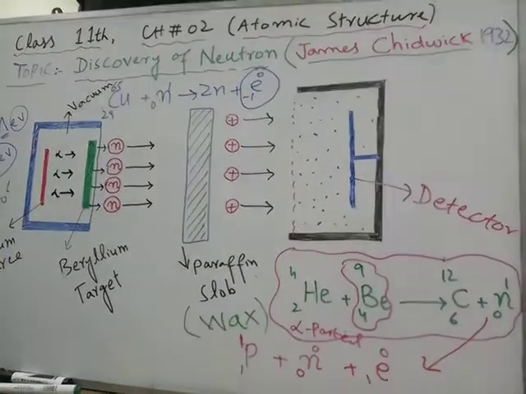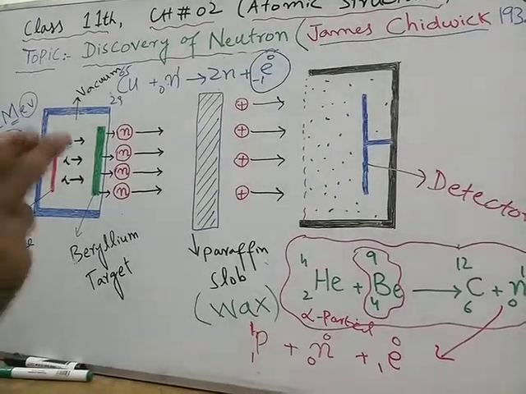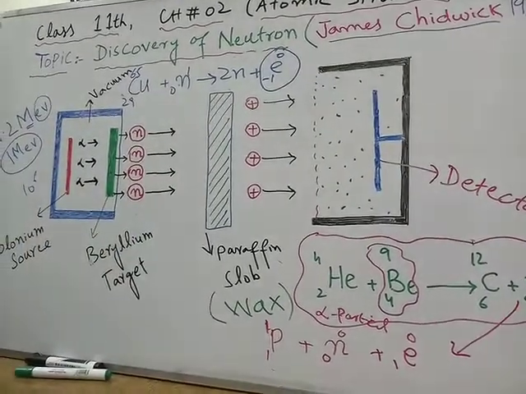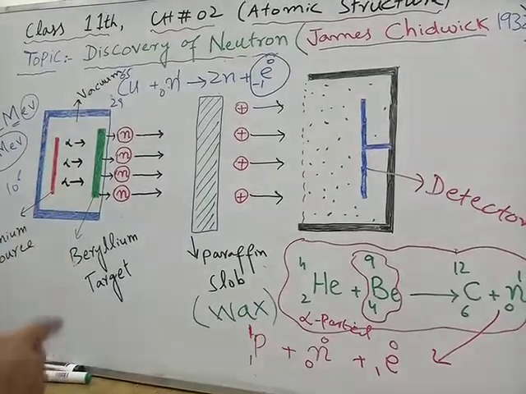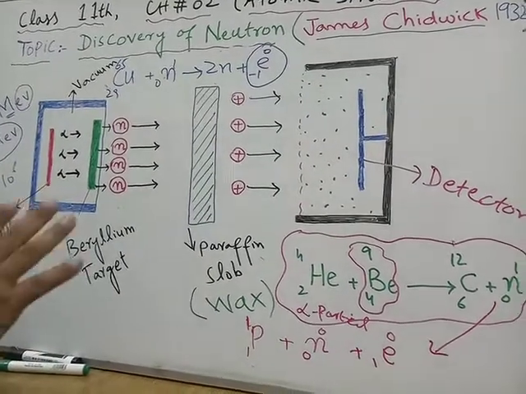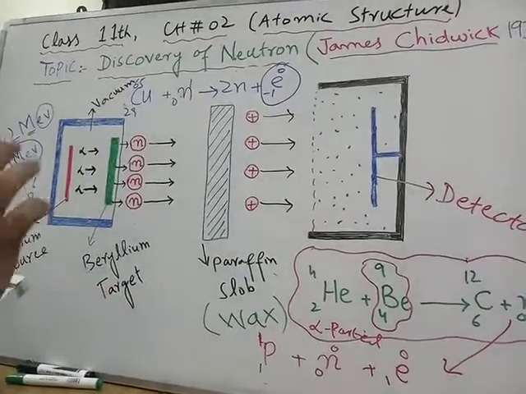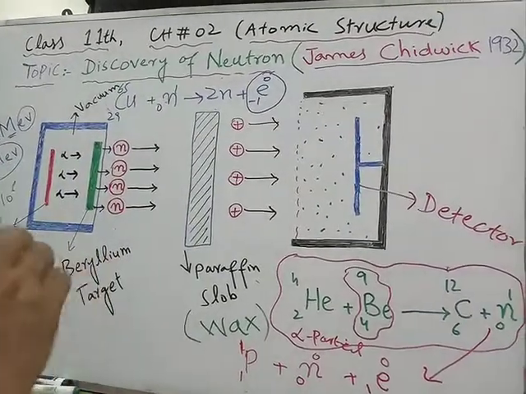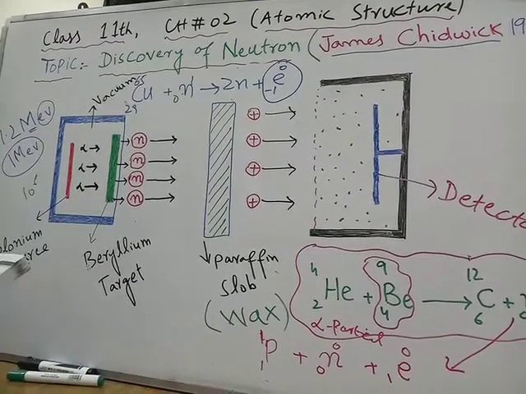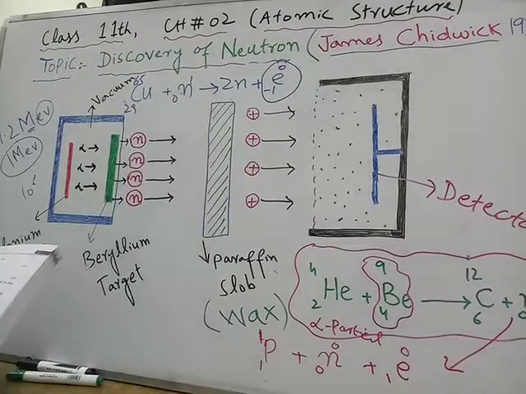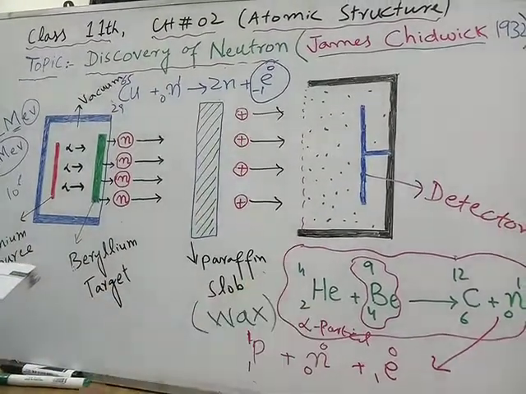You have to check both of these topics: the Rutherford atomic model, which leads to the discovery of the nucleus, and the Bohr atomic model, which was introduced to explain the defects in the Rutherford atomic model. The defects in the Rutherford atomic model are not given in your book, so forget about those. Just the Rutherford experiment and the Bohr atomic model. And what are the applications of the Bohr atomic model? The applications are the radius of an orbit and the energy of an electron. I shall discuss it in my next video.